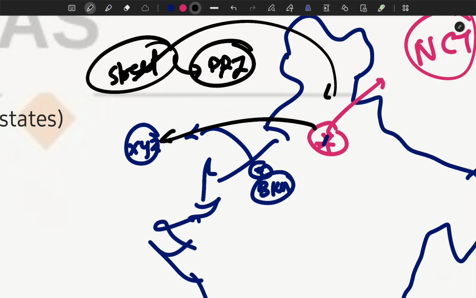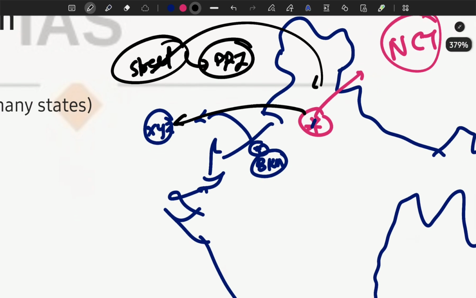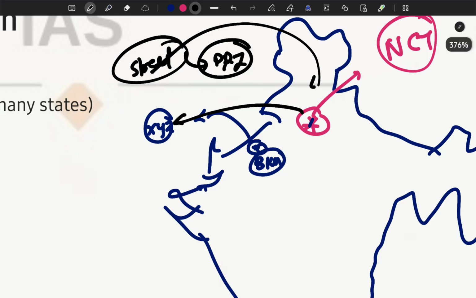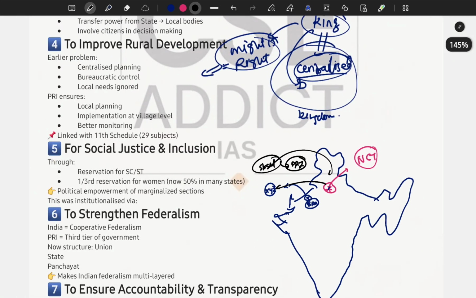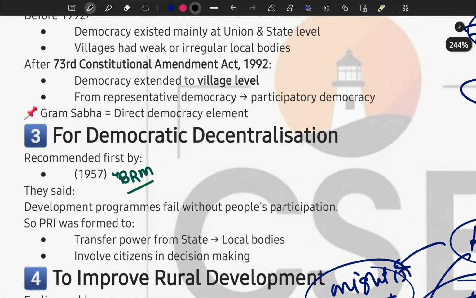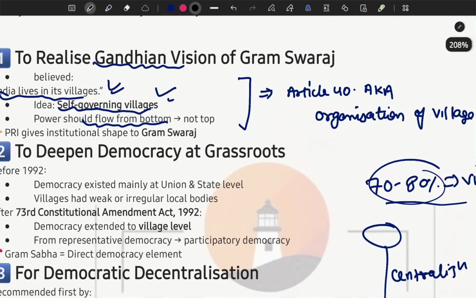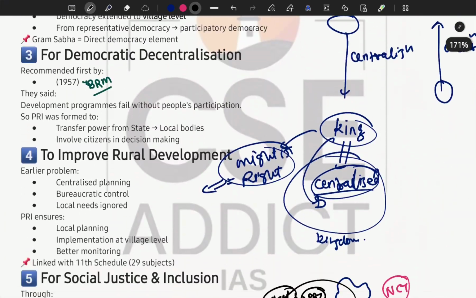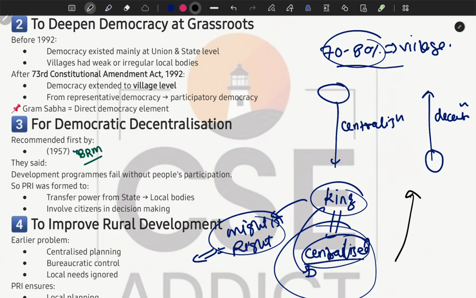So Panchayati Raj institutions are important to deal with the local issues. Are you understanding my point? And if all those villages are self-governing, ultimately it will result in a flourishing democracy. This was the reason that Gandhiji talked about self-governing villages. And the planning should be from bottom to top.